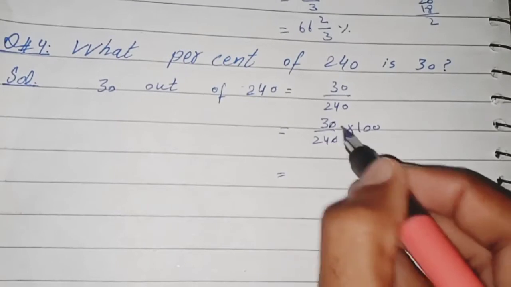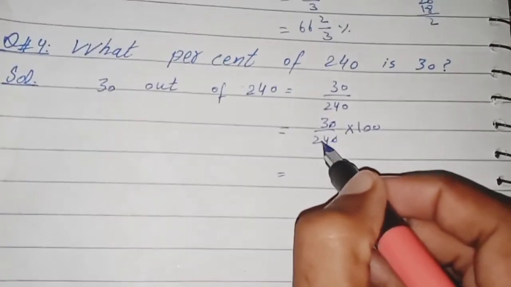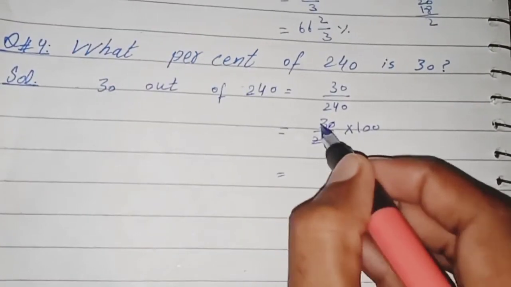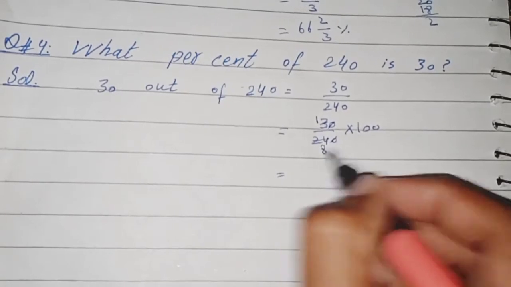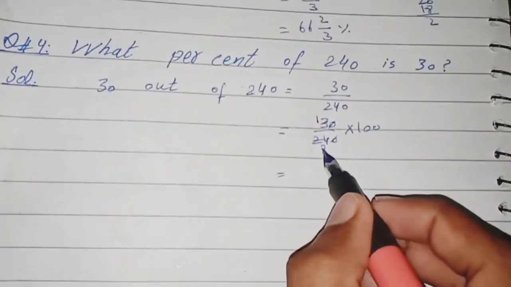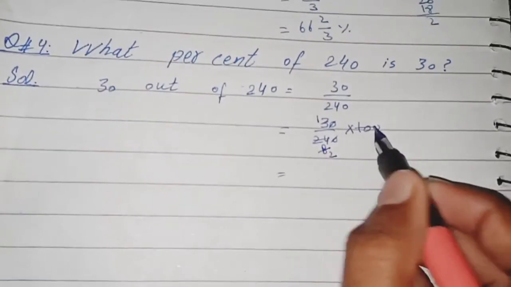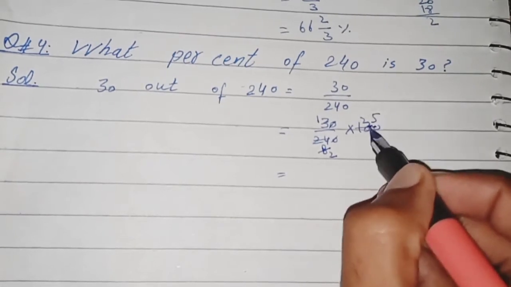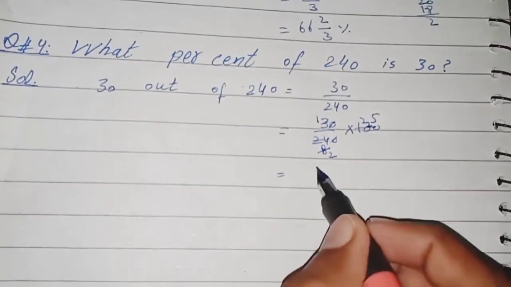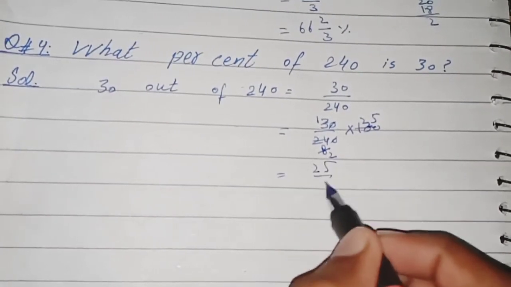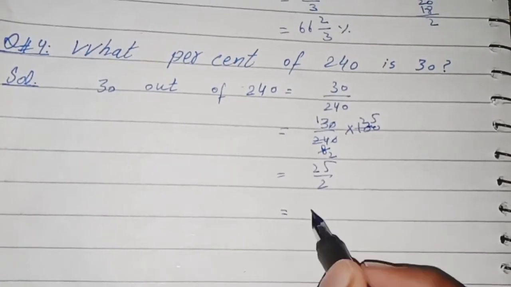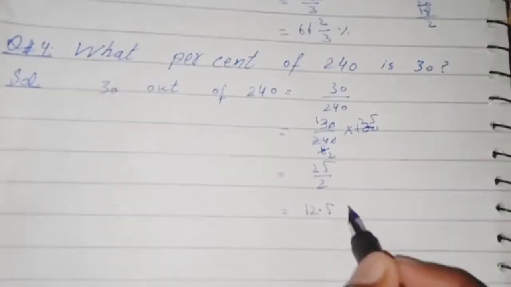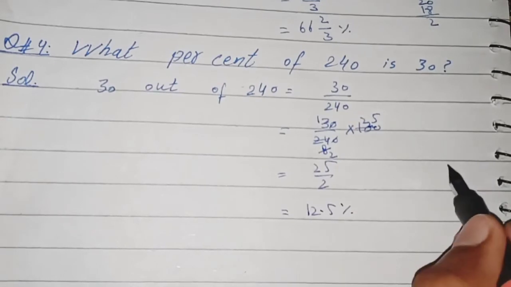This 0 is cancelling out with this, and 24 and 3 are divisible by 3. 3 1 the 3, 3 8 the 24. This is again divided by 4. 4 2 the 8, 4 2 the 8, 2 is remainder, 4 5 the 20. There is 25 and there is 2. 25 by 2, that will be equal to 12.5%. We can divide it.